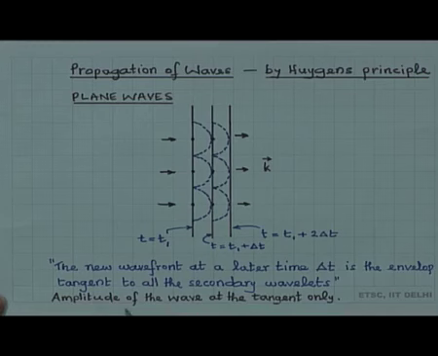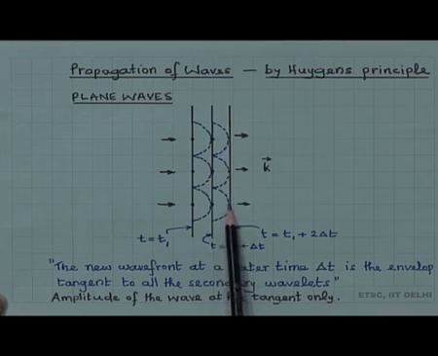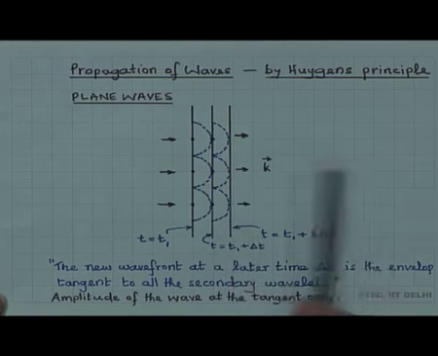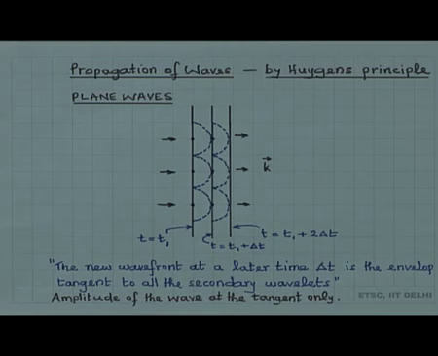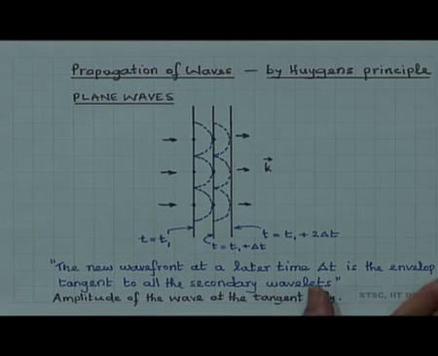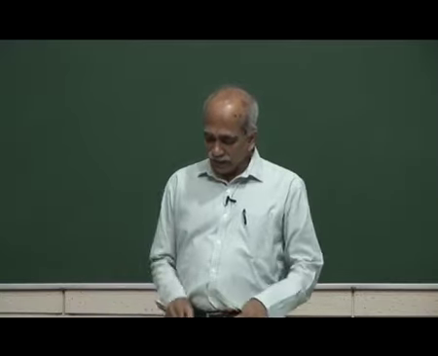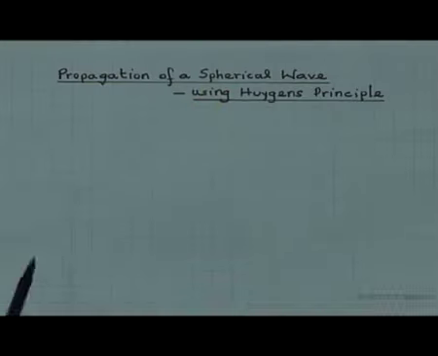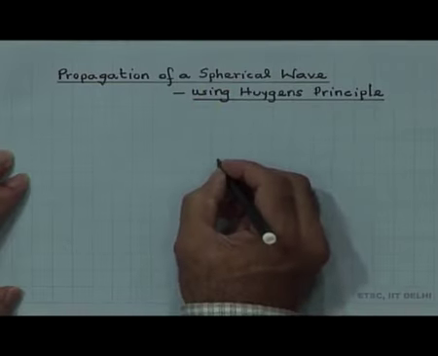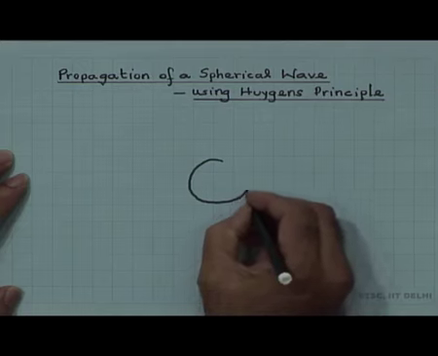And the amplitude of the wave at the tangent only, that is the assumption that was required for Huygens to show that the wave is propagating only in the forward direction. Now, let us look at propagation of a spherical wave, using Huygens principle. So, as before, let me take a sphere here.